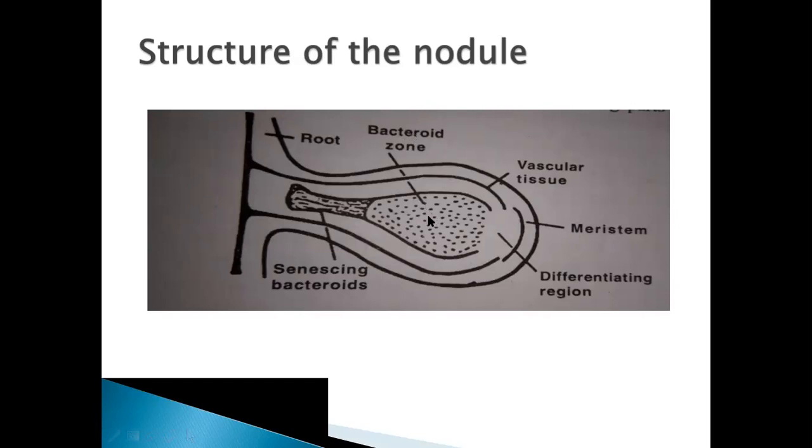Just now we have learned that bacteroids are nothing but transformed bacteria which are ready for nitrogen fixation. So the entire zone is occupied by bacteroids here. And then this is the senescing bacteroids, meaning the bacteroids will have a particular lifespan. After completing their lifespan, they will move towards this rear end, and all the senescing bacteroids will be present here. This is the structure of the nodule.